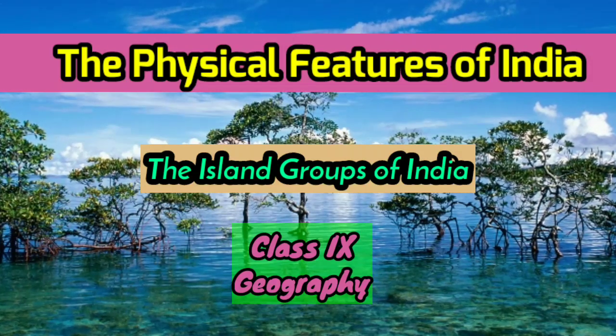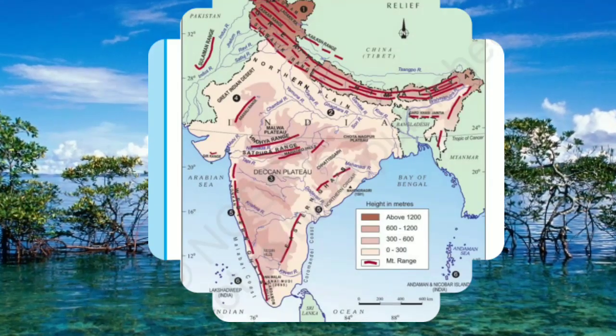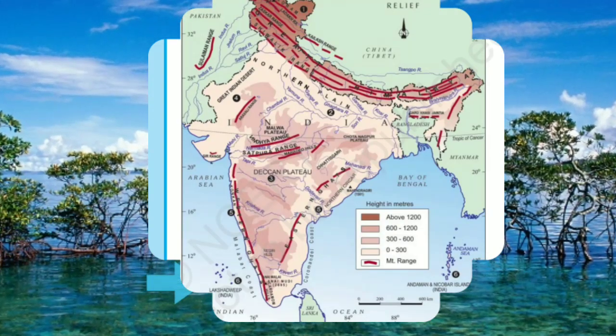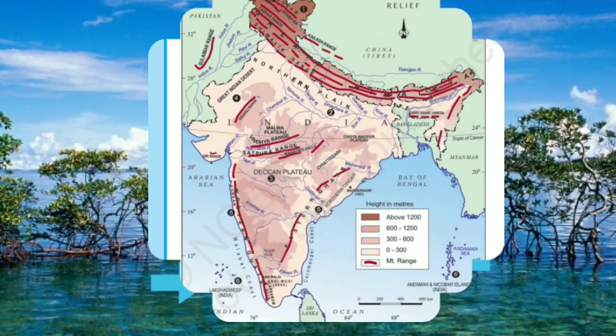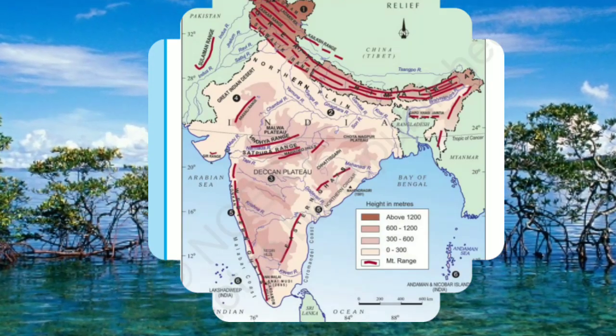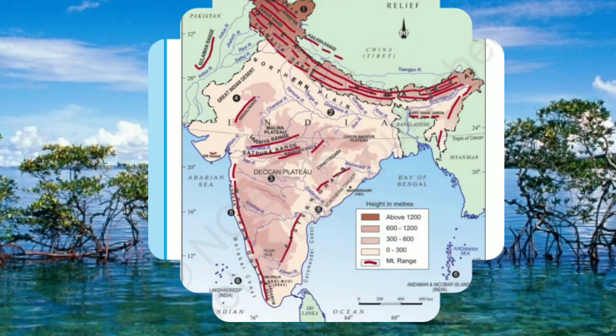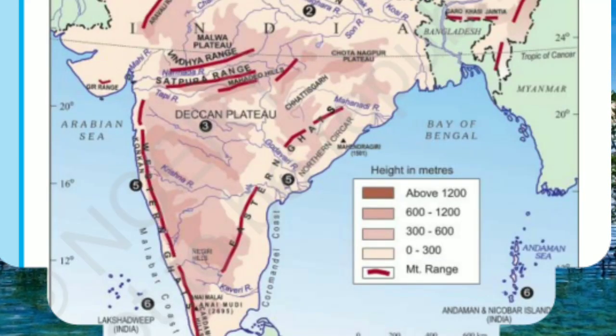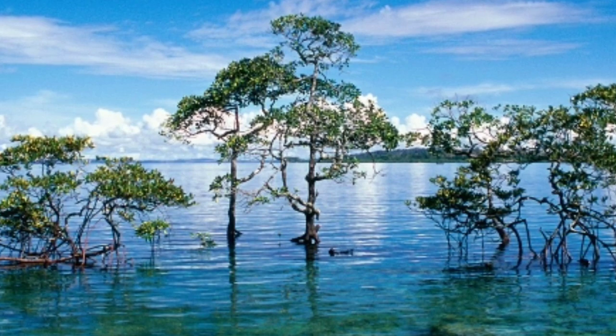If you keenly observe the map of India, you can find small island groups in the Arabian Sea and in the Bay of Bengal. You can find some small size landforms in the Arabian Sea and in the Bay of Bengal.